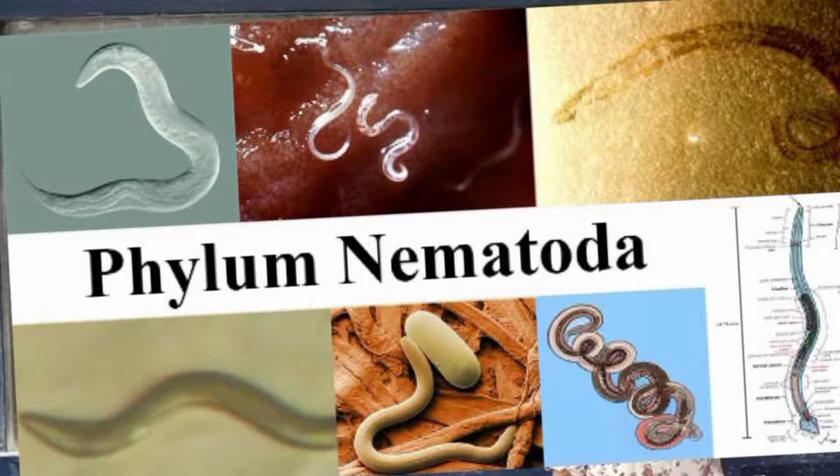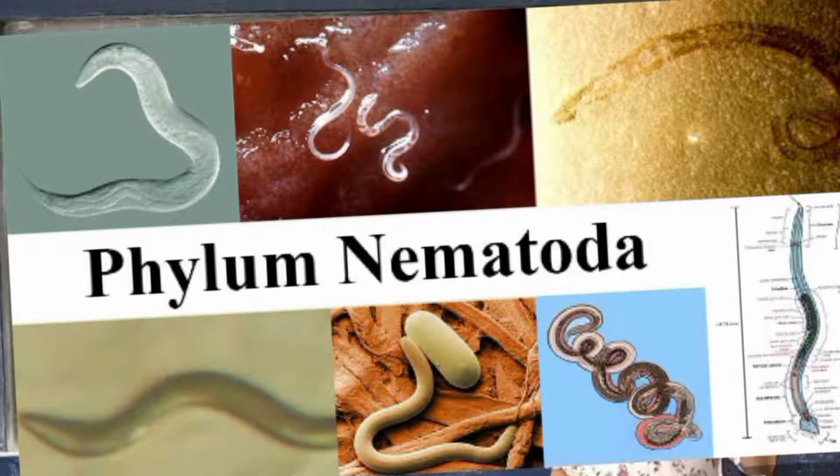Nematoda: nema means thread-like, helminthes means worms. They are roundworms, also called roundworms. They are found in fresh water, sometimes marine. They are found in aquatic marine water bodies, and also sometimes in terrestrial environments. They are free living or parasitic worms.